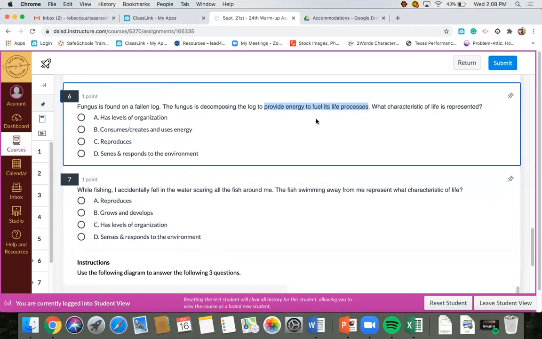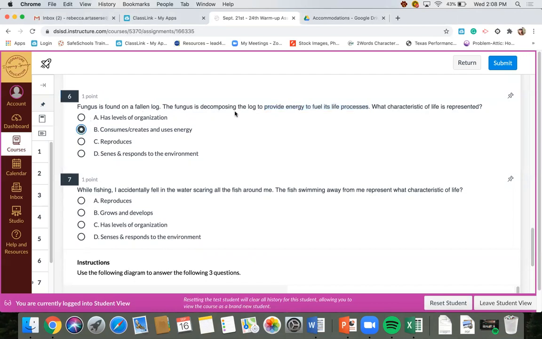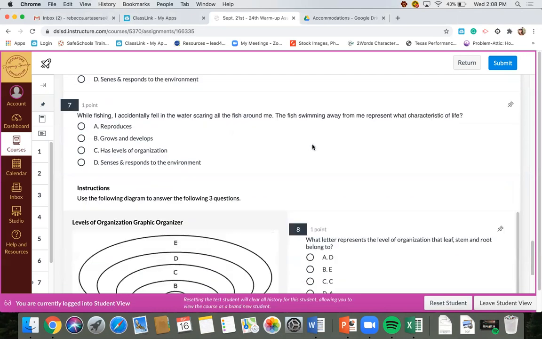So we know my fungi is alive, and in order for it to be alive, it needs to get some source of energy. And so this to me screams that it needs to consume or create and use energy. So this fungus is decomposing that log because it is eating it to get its energy to fuel its cells to be able to survive.